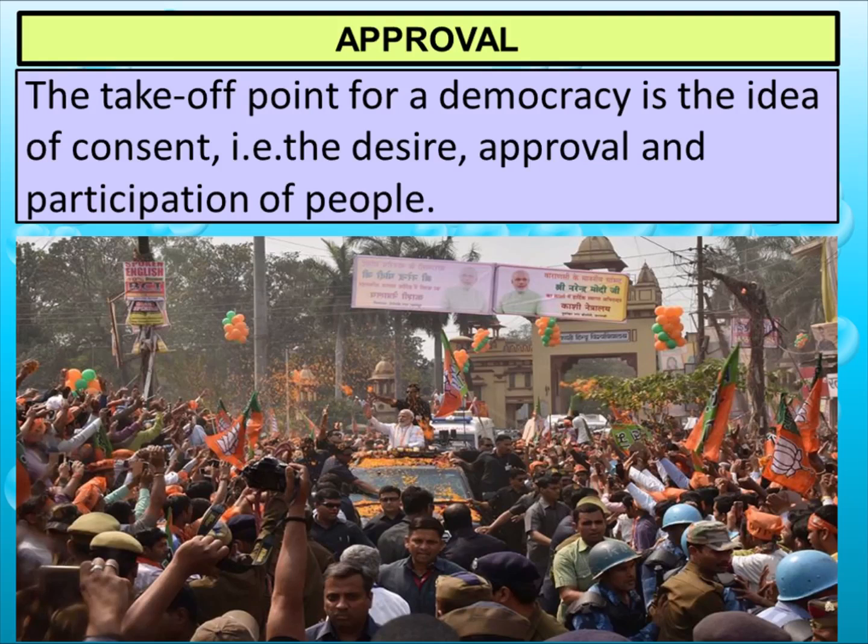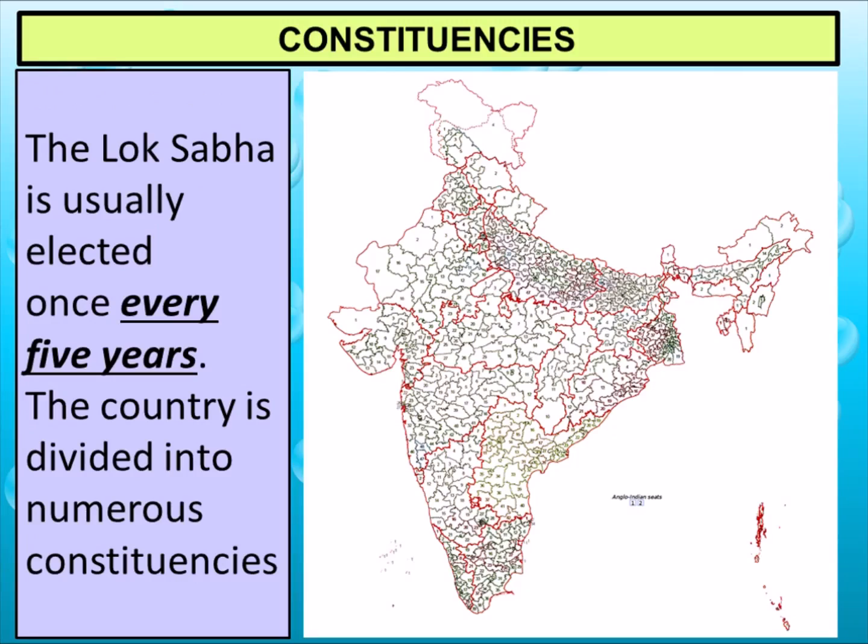This way we directly or indirectly give our participation in the government. Although we don't go to the parliament and run the government, we are participating in the formation of the government because we give them vote. If we don't vote, then no government can be formed. So our participation is an indication that we are approving, we are giving permission to the government to run our country.